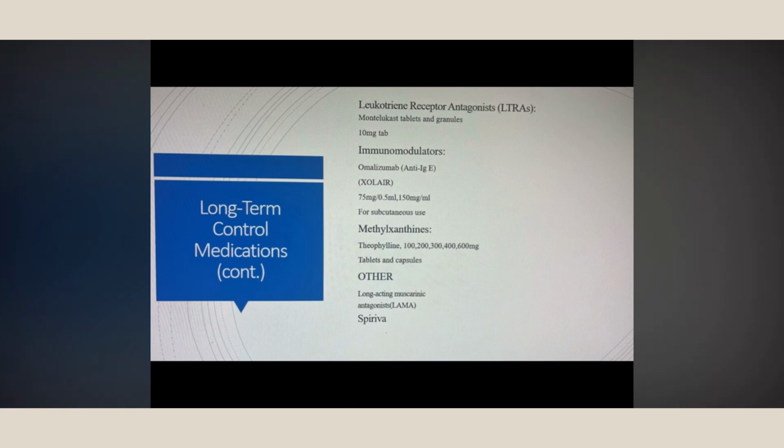That is a very good alternative therapy if the patient does not like inhalers, or as reviewed in the treatment, it's adjunctive therapy or alternative therapy with the ICS. Then immunomodulators: omalizumab, or anti-IgE, or Xolair, is used for patients who have severe allergies. The dosage is 75 milligram per 0.5 ml and 150 milligram per ml for sub-Q use. The action is that it's a monoclonal antibody that prevents binding of the IgE to basophils and mast cells.